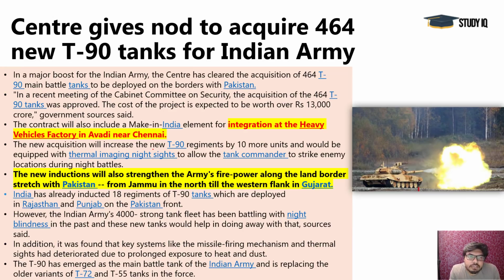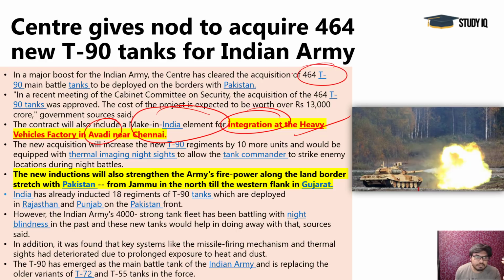Next, Centre gives note to acquire 464 new T90 tanks. T90 tanks are Russian tanks, and we are procuring them, but we are going to integrate important components of them at the heavy vehicles factory in Chennai's Avadi. So here we are going to integrate them. It is an important boost for Make in India also, although these are Russian tanks. And these 464 T90 main battle tanks will be deployed on the borders with Pakistan from Jammu to Gujarat. The Cabinet Committee on Security has cleared this proposal, which is worth 30,000 crore rupees.